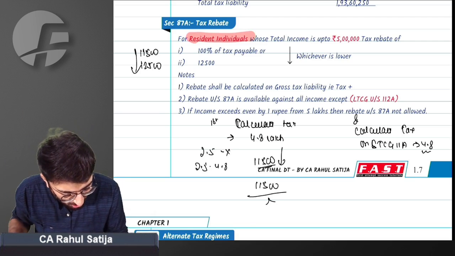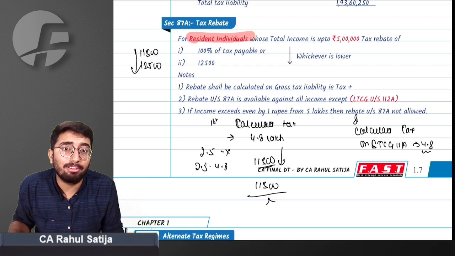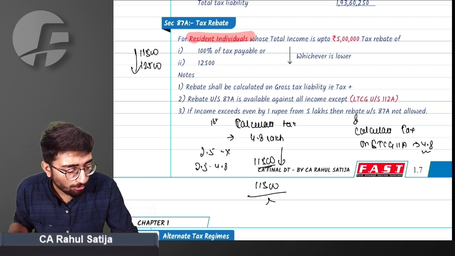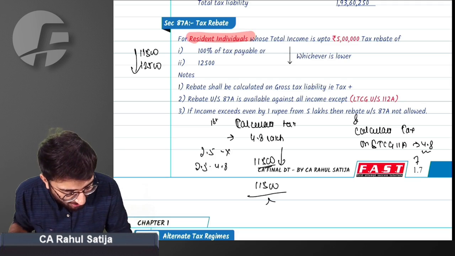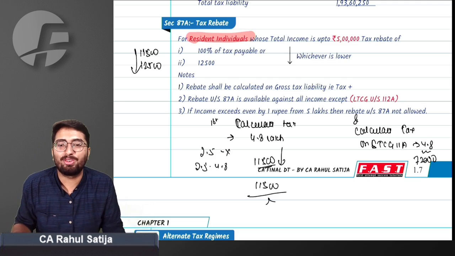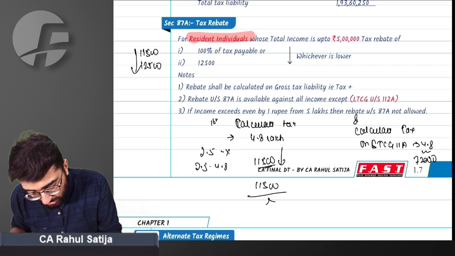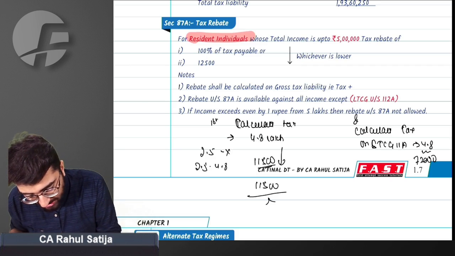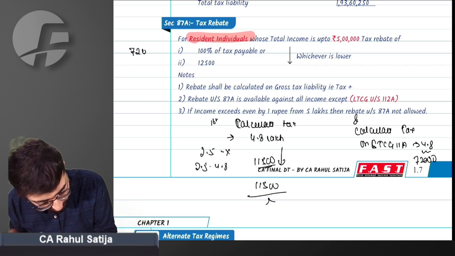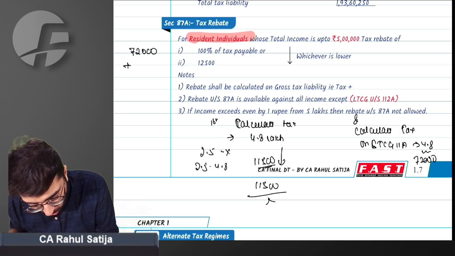But here, what happens? STCG under 111A is taxable at 15%. Sir, the complete income of 4,80,000 will be taxable at 15%. That means tax liability turns out to be 72,000. In this case, what will be the rebate available to us? 100% of the tax payable, that is 72,000, or 12,500, whichever is lower.